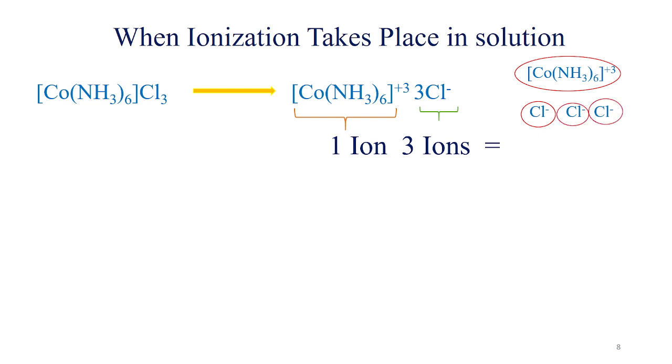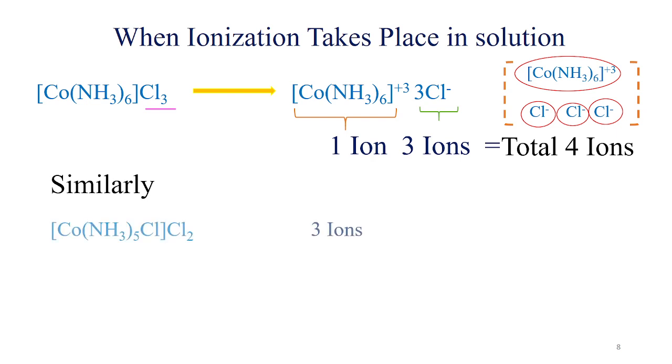It is important when we take other examples. Here, in another molecule, outside there are only two chloride ions, two counter ions, and the entire coordination sphere will be 1 ion. So the total number of ions will be 3. And in the second example, there is only one chloride ion present outside the coordination sphere. So the counter ion will be one chloride ion and the entire coordination sphere with +1 charge. So that's why there will be two ions only.